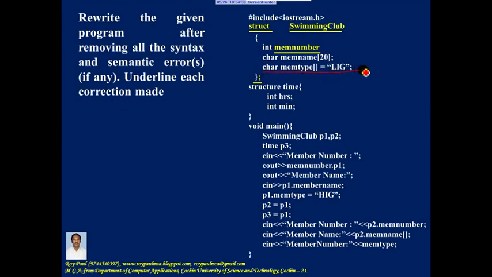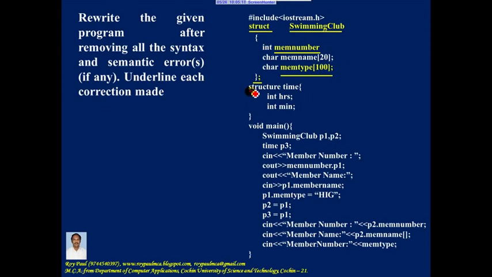Now let me go to the next line. I told you inside a structure members should not be initialized. So this initialization is a mistake, and when you remove this initialization the size of the character array must be given. So here you can give any suitable size. So first I need to remove this initialization and when you remove this initialization the size of the character array should be given. So here you should give some suitable size.